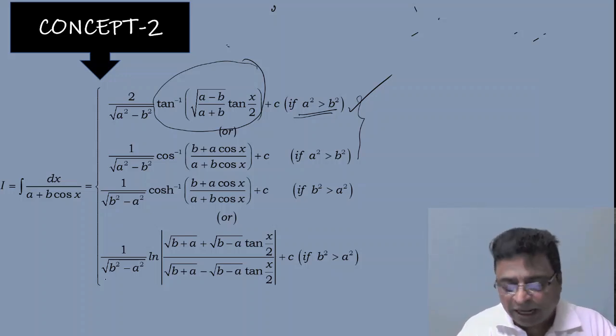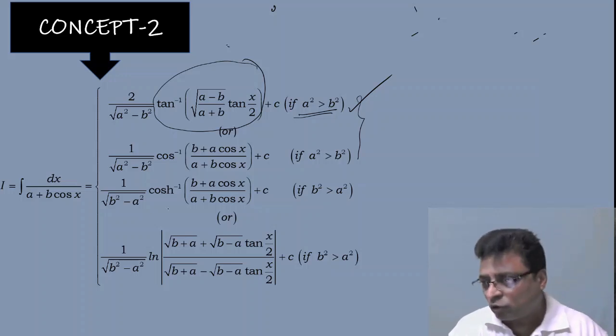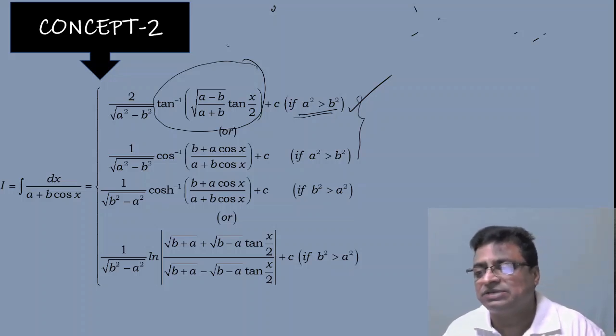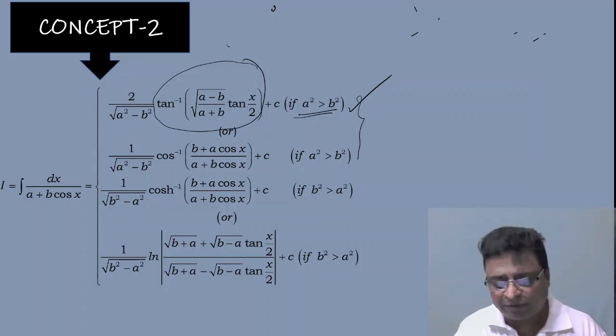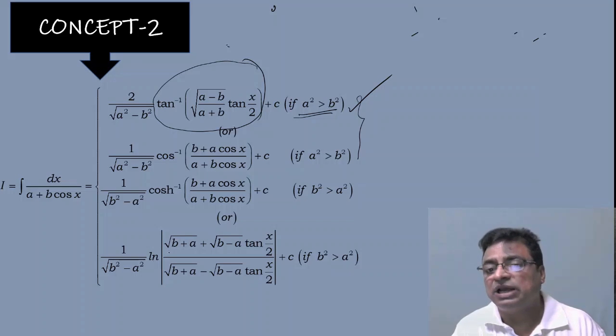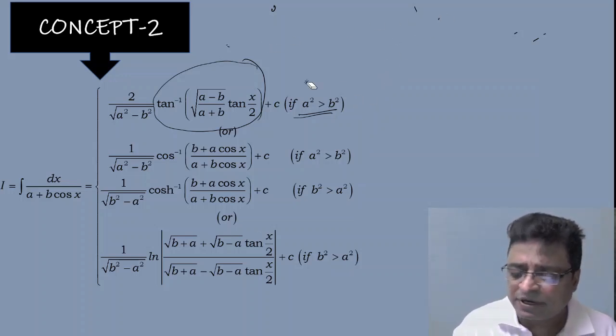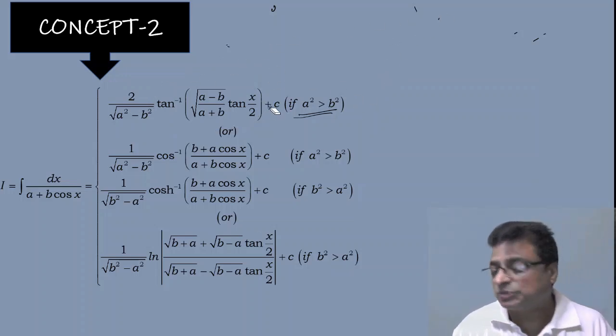Another one is, as I just told, because we have ready-made formulas of cosh inverse and sinh inverse instead of logarithm. So apply 1 by root of a square minus b square ln, meaning natural logarithm, of root b plus a plus root b minus a tan x by 2, whole divided by root b plus a minus root b minus a tan x by 2, plus c. This model is very, very important even for board examinations also.